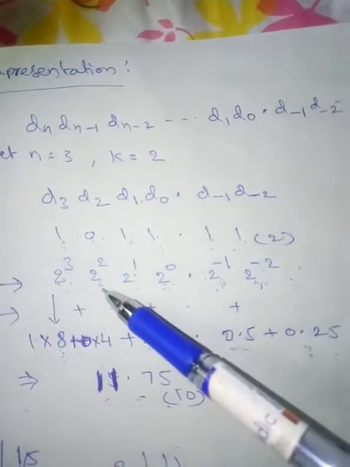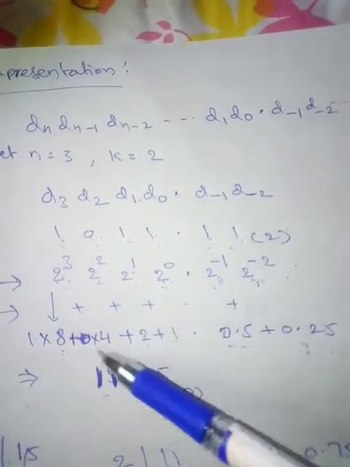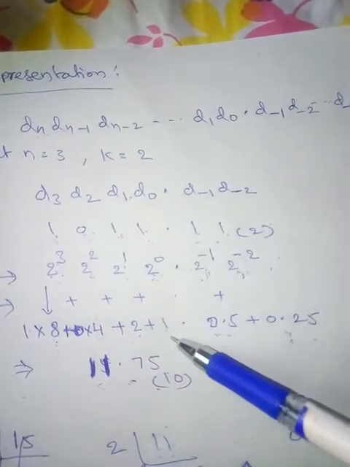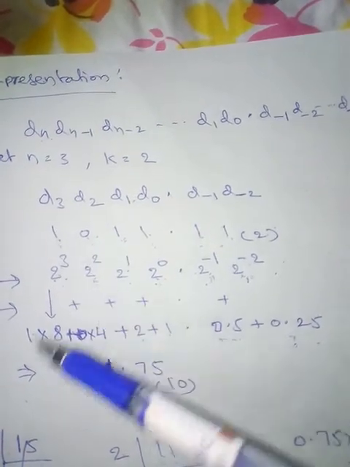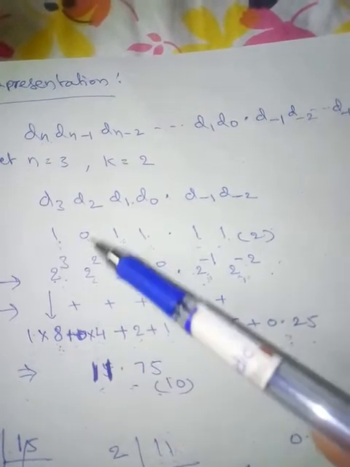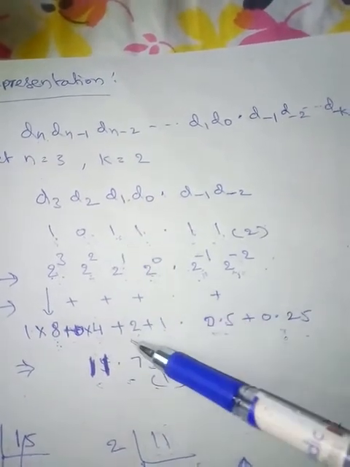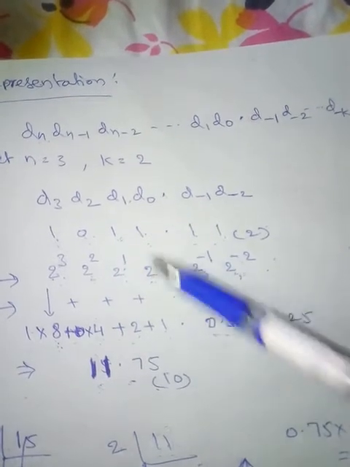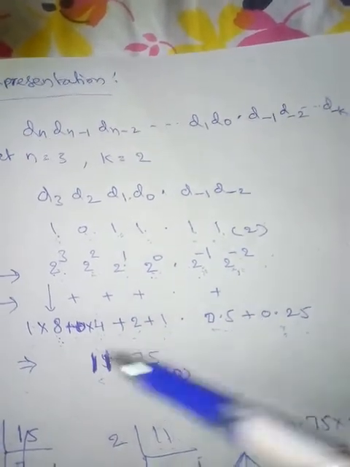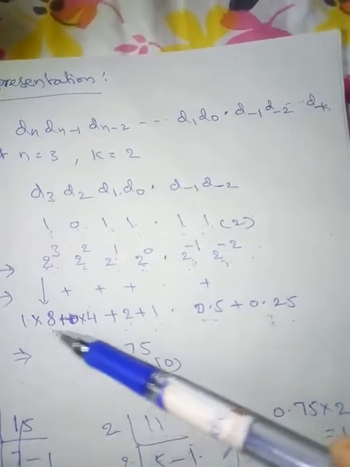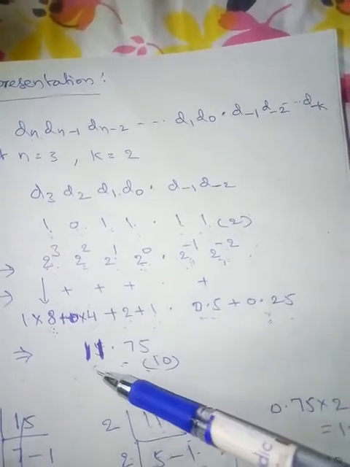Then 0 into 2 power 2, that is 0 into 4, plus 1 into 2 power 1, which is 2, plus 1 into 2 power 0, which is 1. Total 11. Okay, 8 plus 0 plus 2 plus 1 is 11.